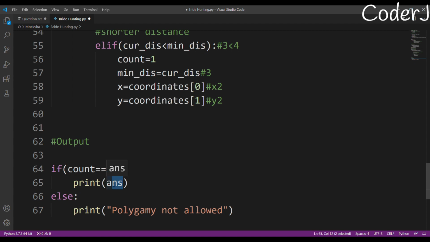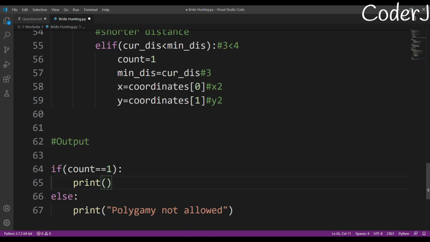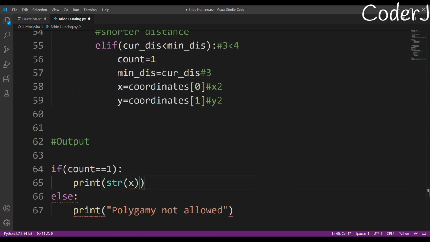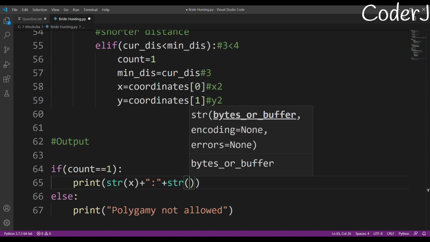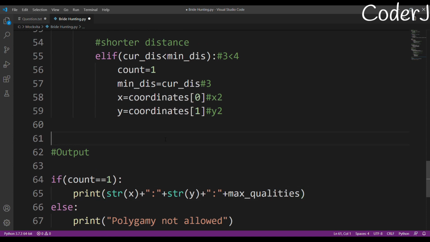Now how are we supposed to print our answer? It should be in the format x coordinate colon y coordinate colon qualities. So I just typecast it: str(x) plus, I'm just formatting it right now, str(y) plus what are the maximum qualities. So this is our answer.